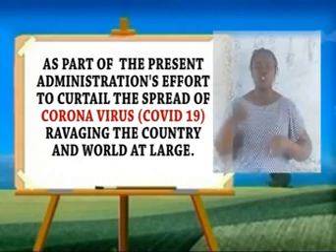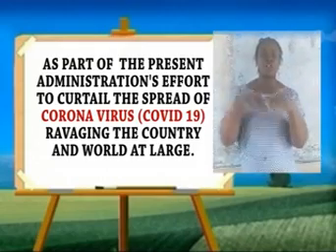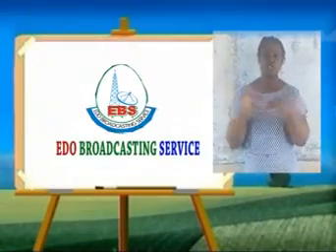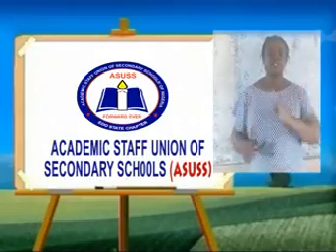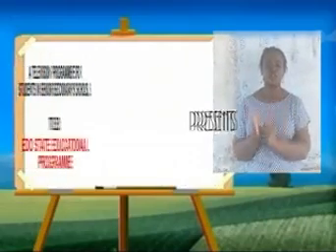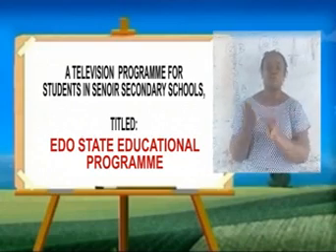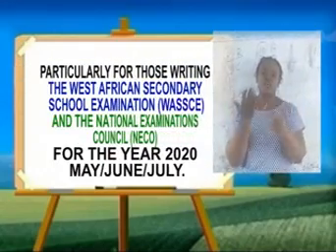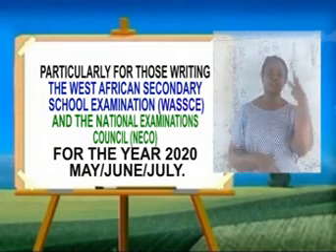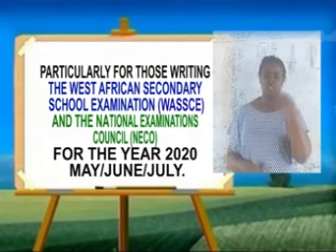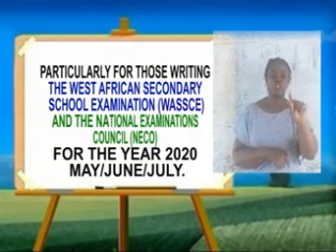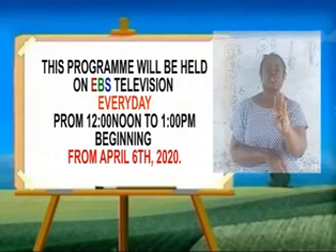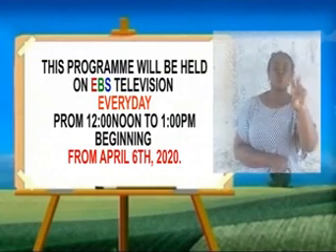Still the spread of coronavirus COVID-19 ravaging the country and the world at large, Edo State Ministry of Education, in collaboration with Edo Broadcasting Service (EBS) and Academic Staff Union of Secondary Schools (ASUSS), Edo State, presents a television program for students in senior secondary schools titled Edo State Educational Program, particularly for those writing the West African Senior School Certificate Examination (WASSCE) and the National Examination Council (NECO) for the year 2020, scheduled for the months of May, June, and July.